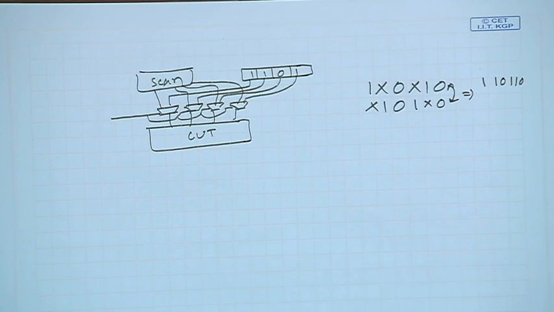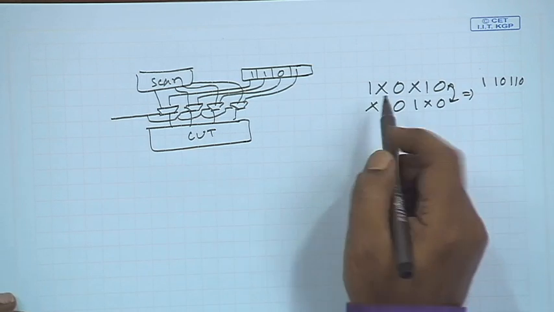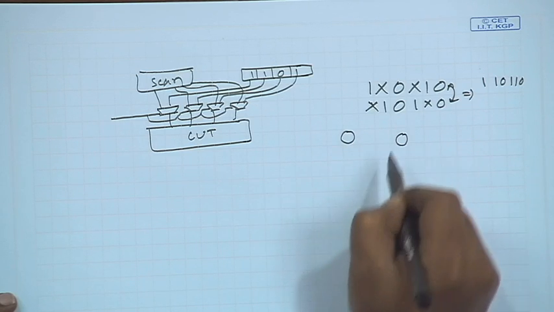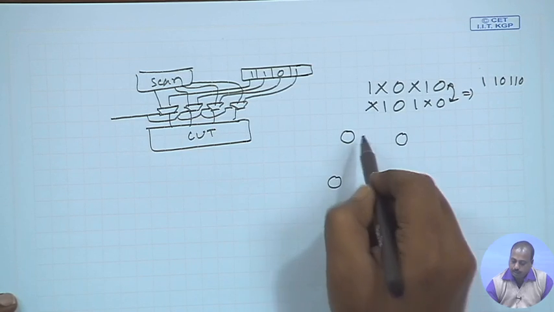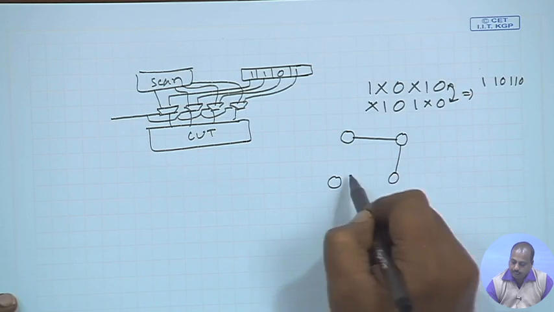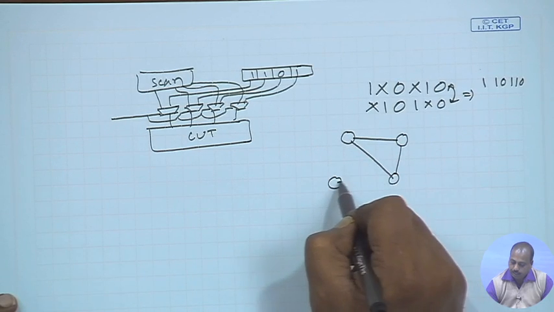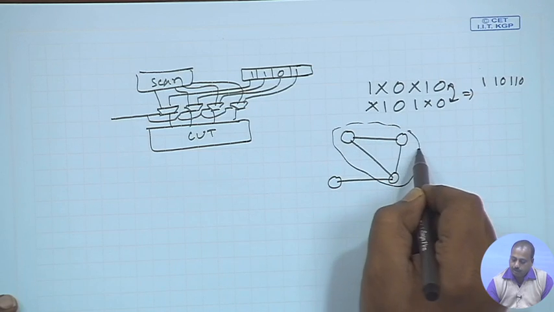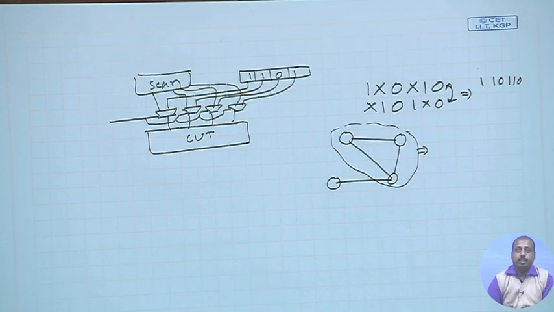If we take each of the test vectors generated by the ATPG tool as a node, and if two vectors are compatible, we connect them by an edge. It may so happen that these three vectors are compatible. By clique partitioning we identify this clique, and for these three we replace them by a single pattern. That technique we have seen.